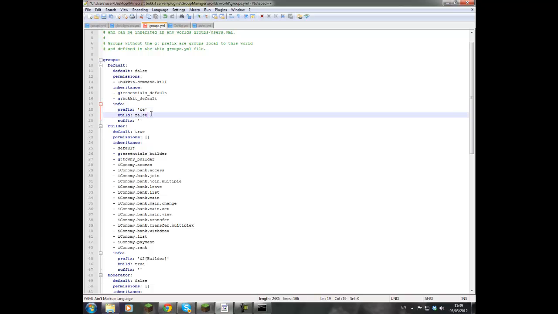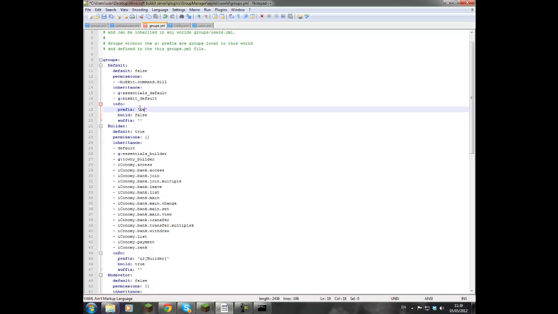So build false, that means that you cannot build when you're this group. So you can't destroy blocks, you can't do anything, to be honest, apart from use the commands. So if you want that as true, you make it true. If you want it as false, set it to false. Pretty simple, true and false rules.